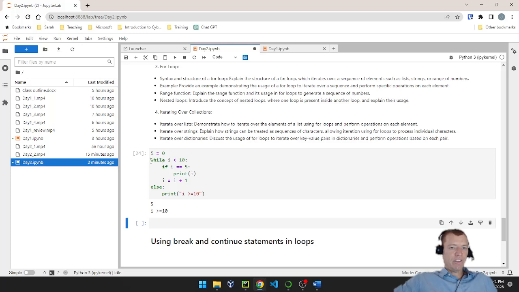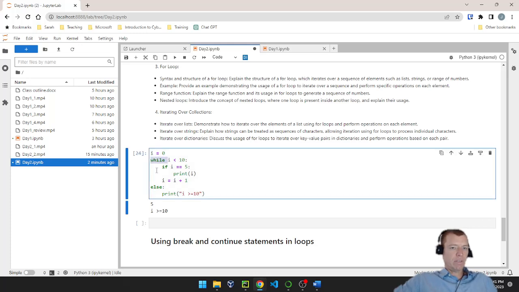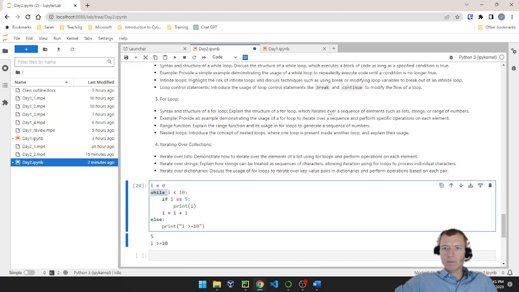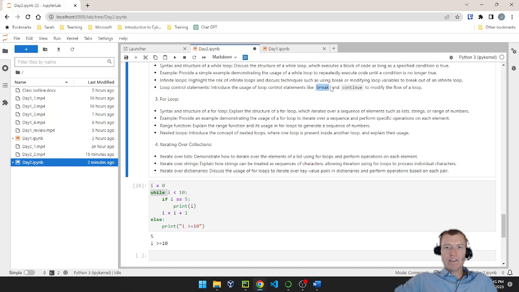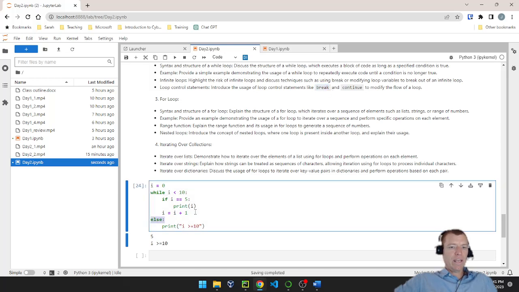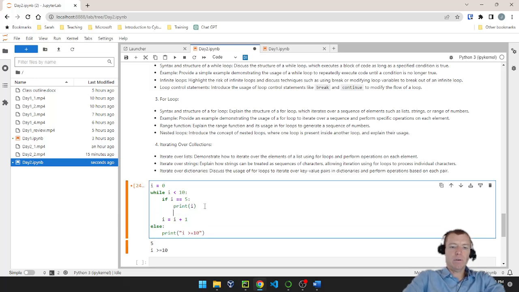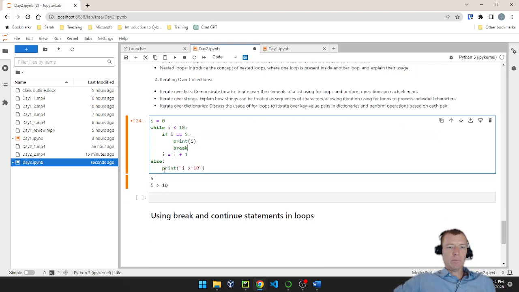And what happens is, if this while statement completes without having a break, and we'll learn about the word break here in a minute, if I don't break out of the while loop, then the else will run. If I do break out, let's do a break statement here. You'll notice that this else statement does not print.